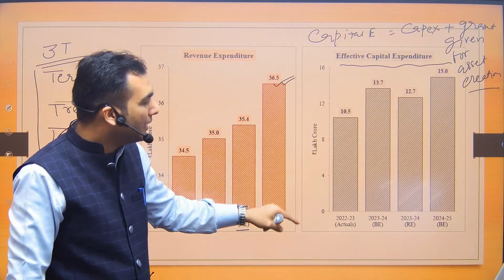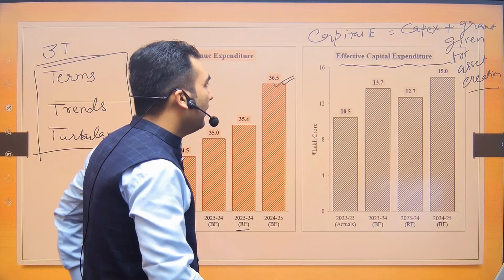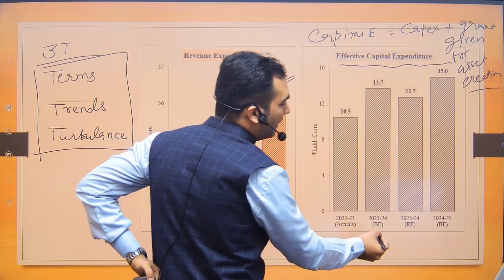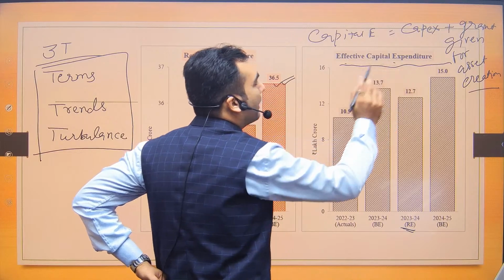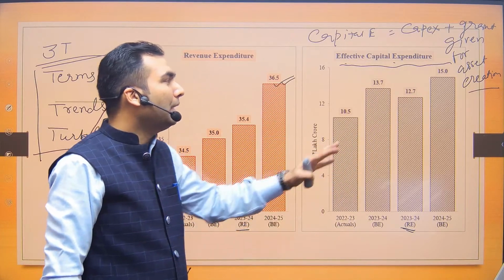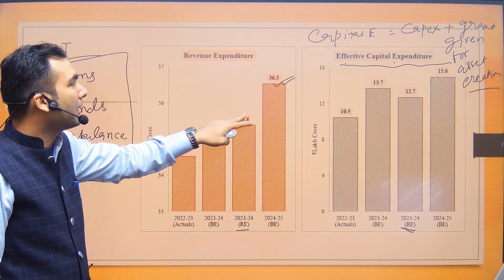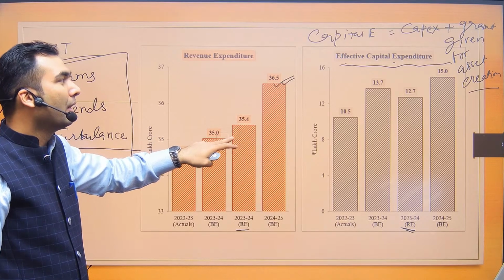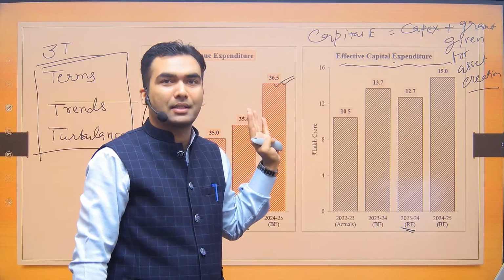And you can say that there is no consistent trend. Consistent trend in the sense that from the budget estimate to the revised estimate, effective capital expenditure has reduced. So the government has surpassed its revenue expenditure estimate, whereas it has missed its capital expenditure estimates.